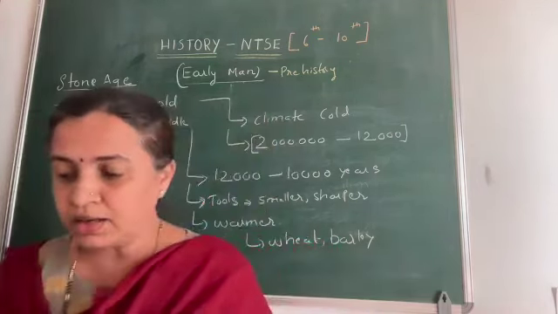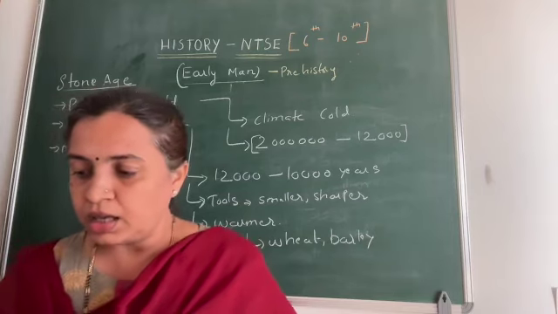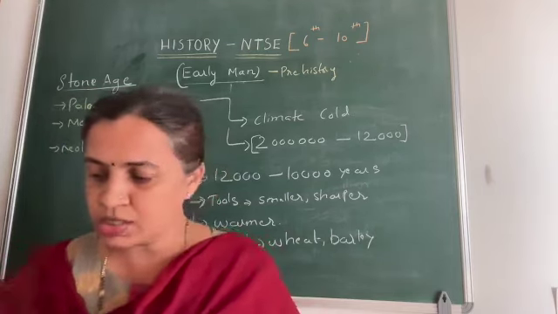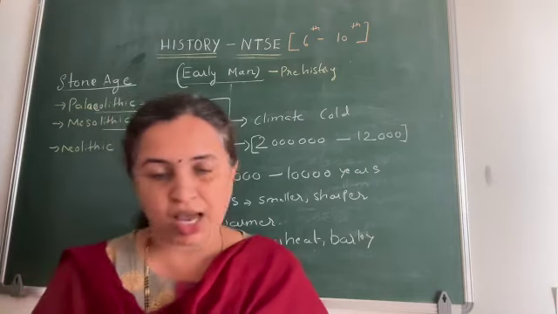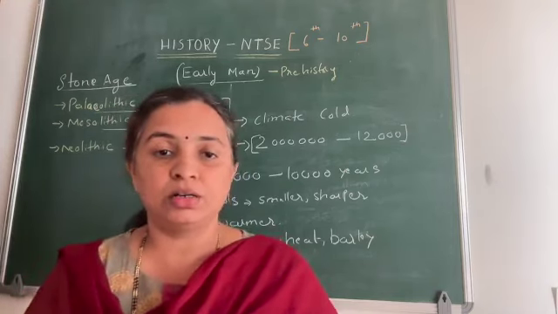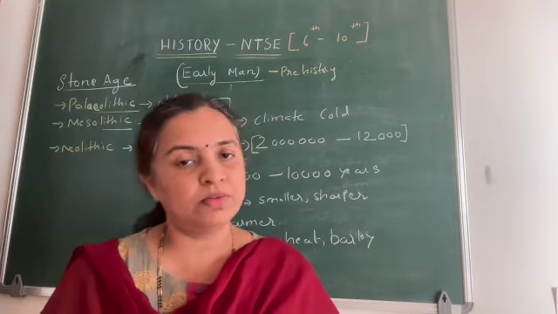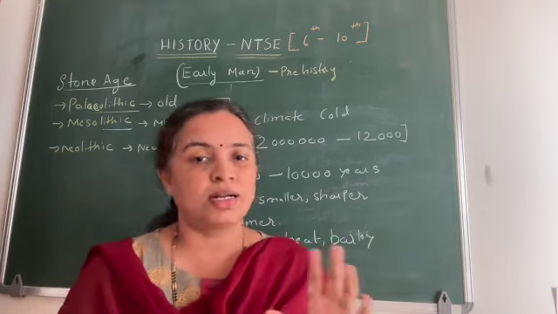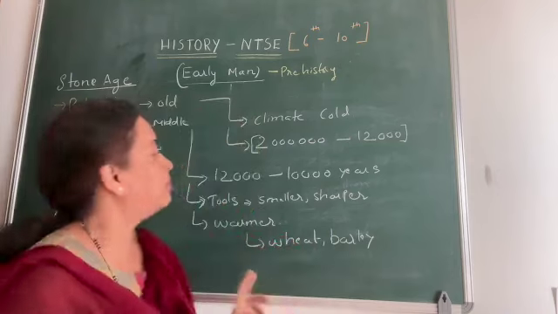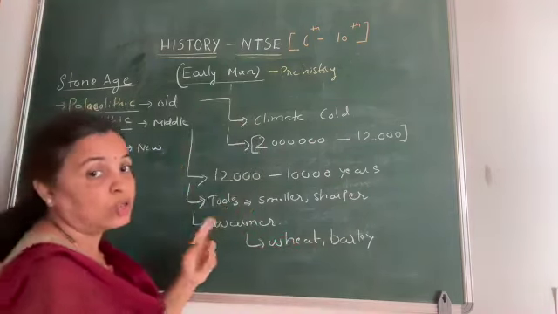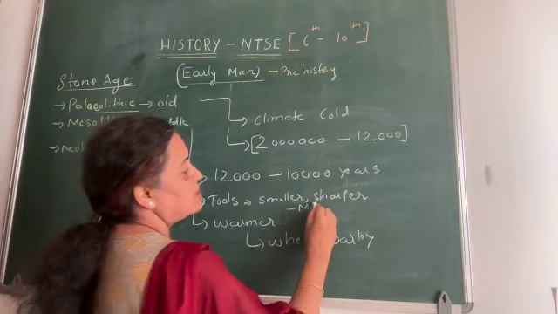In the Mesolithic, though he learned to use tools, in many places like Jharkhand and near the river Ganga, Mesolithic people's settlements were there. Whatever tools Mesolithic people made are also known as microliths.